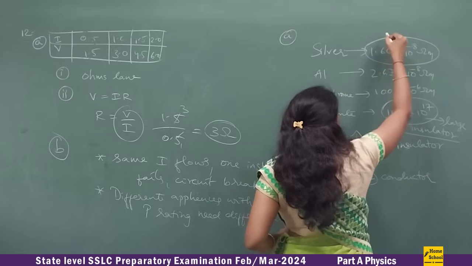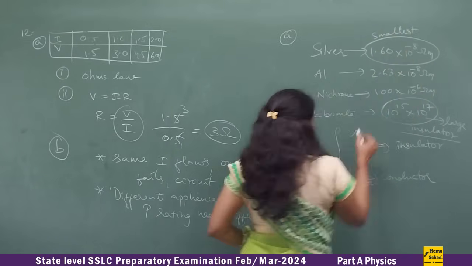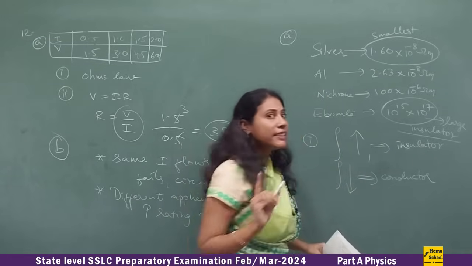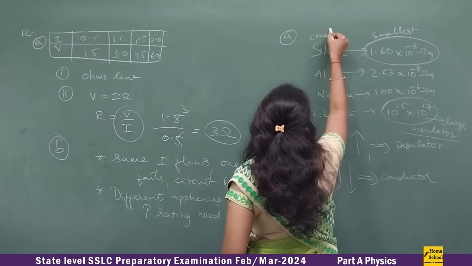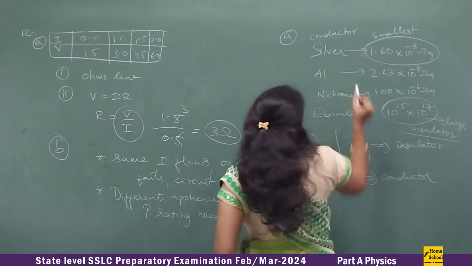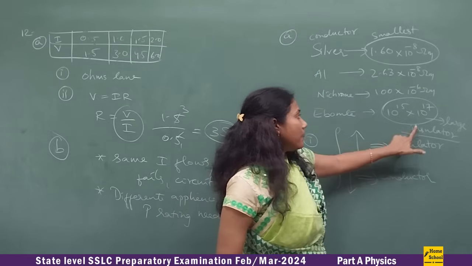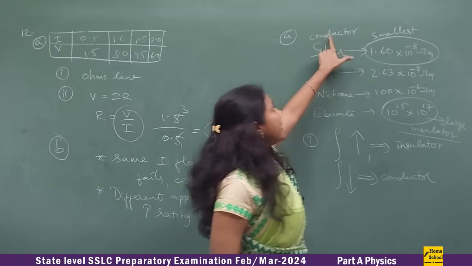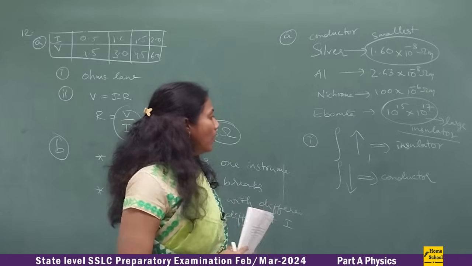So lesser the resistivity, the better the conductor it is, right? So now this silver is a good conductor, whereas this ebonite is an insulator, because the value is very high. Here the value is very less, so it is a better conductor. So this is all about the first question.